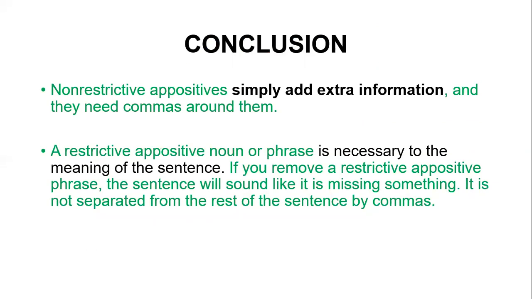On the other hand, with a restrictive appositive, the noun or phrase is necessary to the meaning of the sentence. If you remove a restrictive appositive phrase, the sentence will sound like it is missing something. It is not separated from the rest of the sentence by commas because it is an essential phrase.